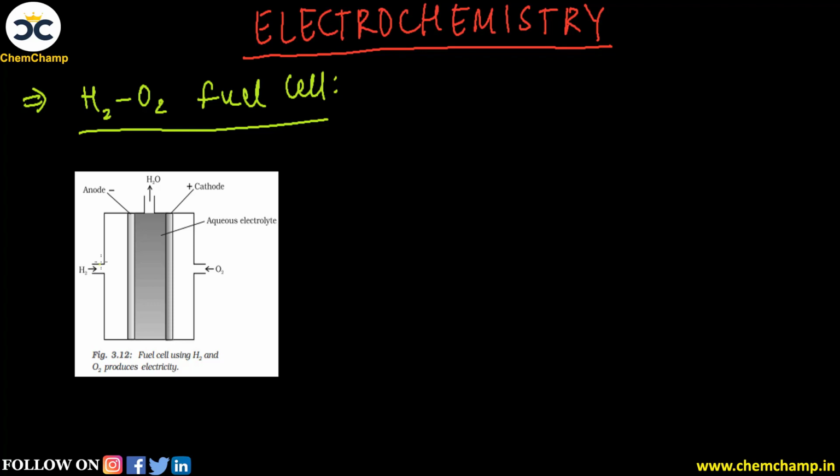So here we can see from the left hand side the hydrogen is supplied and from the right hand side oxygen is supplied, and these two are supplied to this carbon graphite electrode. Because hydrogen and oxygen both are gases in nature, we need some inert electrodes. So यहाँ पर ये दोनों ही जो electrode है both are carbon graphite electrode.